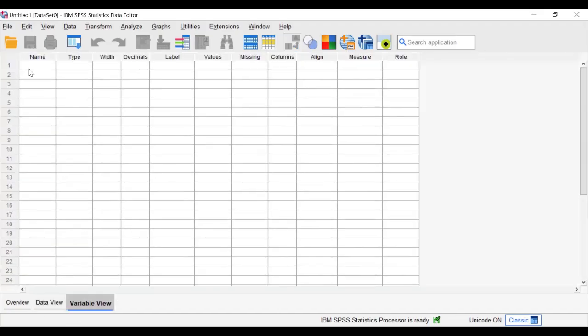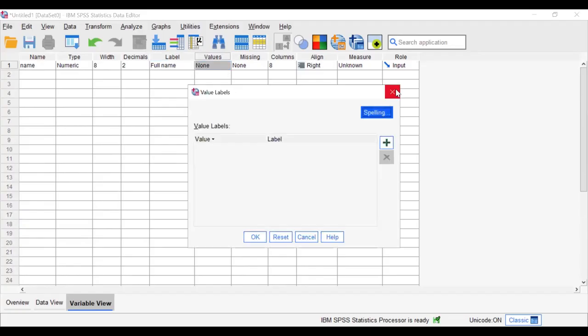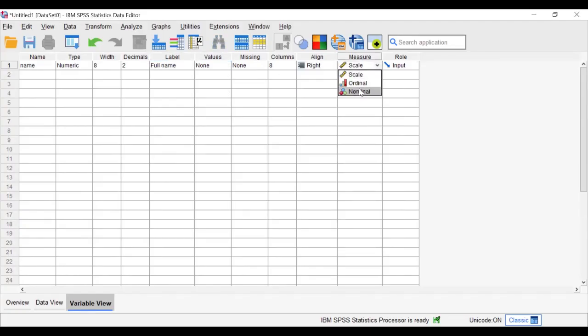In the variable view, we define our questions. For example, we go to our questionnaire. In our questionnaire, the first question is the full name. I just write the name here. This is the short code for that question. The label of the question is the full name of the participant, the value is nothing, and the measure is just nominal.